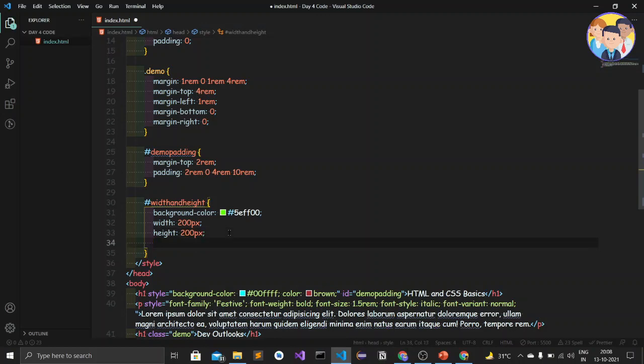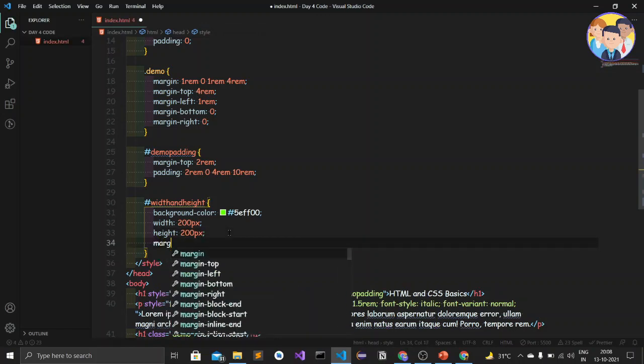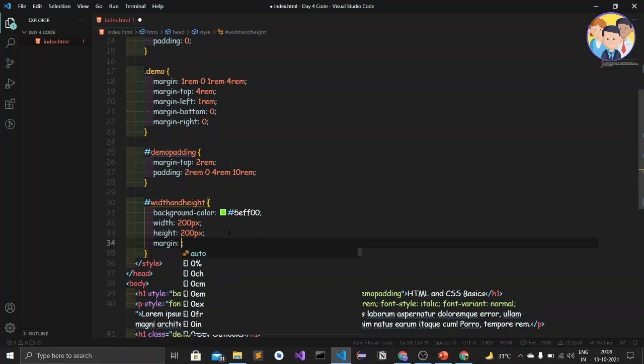So let's add a margin. There is one more way to add margins, that is for x and y axis. So the first one is for the y axis and then the x axis. Okay, so that is the format. So let's give for x and y axis.